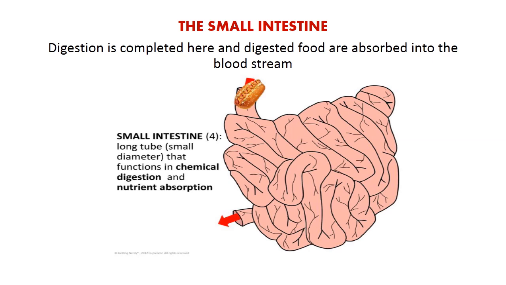Now, in the small intestine, digestion is completed, and the end products of digestion, which are glucose for carbohydrates, amino acids for protein, fatty acids and glycerol for fats, are absorbed into the bloodstream in the ileum through the villi. The villi are like finger-like projections in the small intestine. So this is what happens in the small intestine.